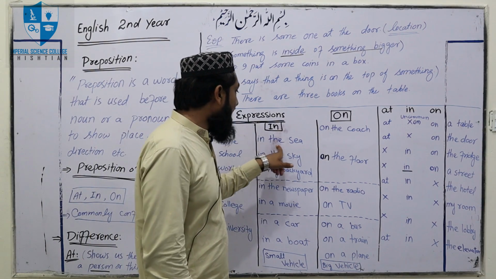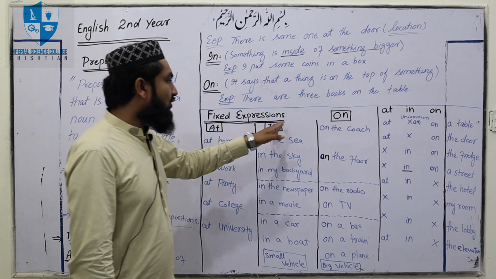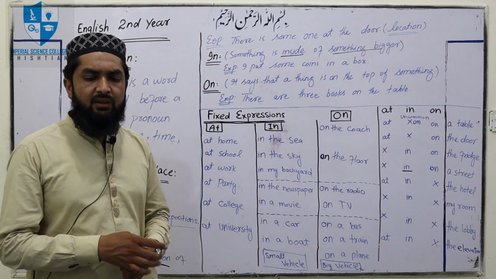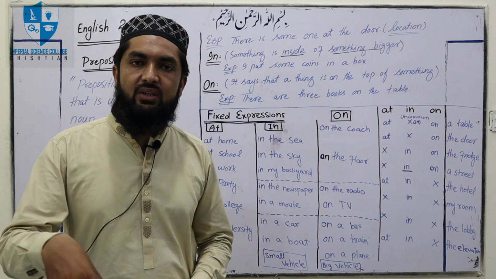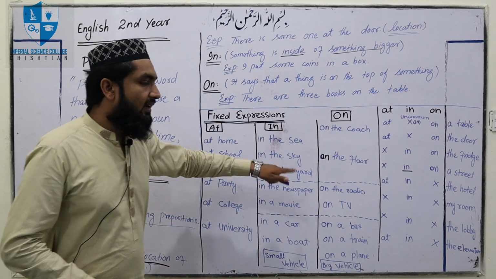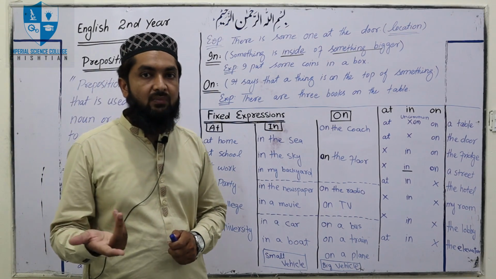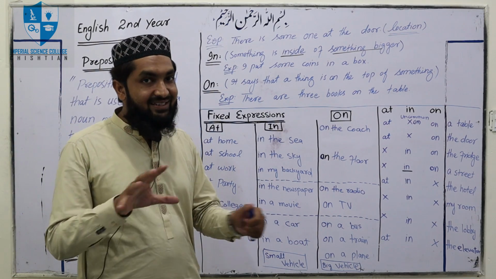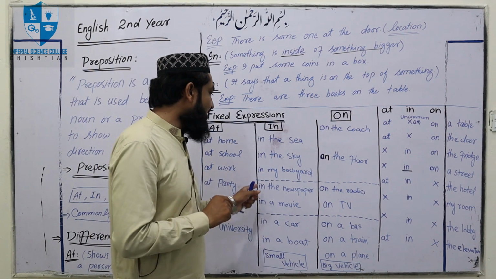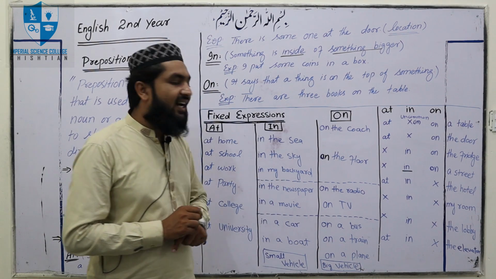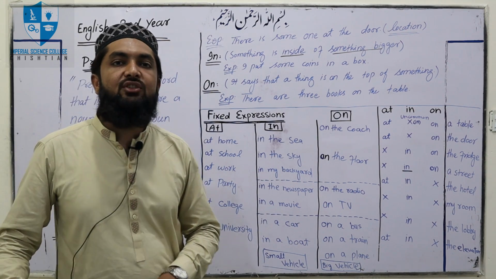And then in the sea. Okay, now we'll talk about in. In the sea, for example, we saw a big shark or big fish in the sea. And when we talk about the clouds, we'll say that there are clouds in the sky. Okay, in the sky we'll say. These are fixed expressions. Keep it in mind. In my backyard, for example, there is a swimming pool in the backyard of my home.